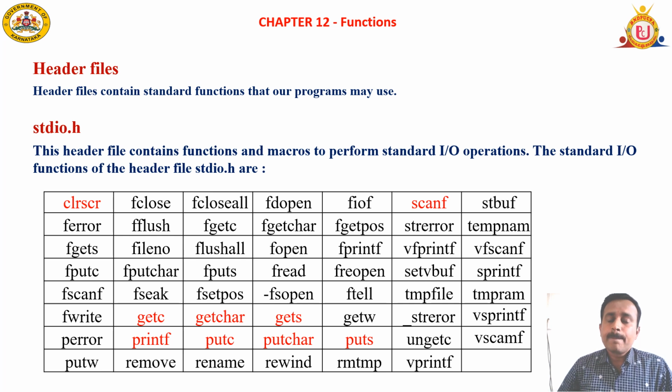We can make use of formatted input output statements like printf, scanf, file formatted input fscanf, file formatted output fprintf, get a character, that is the getc function, get a string, gets function, and suppose if I want to put a character on the screen, putc, an unformatted output statement, and getc, an unformatted input statement. Suppose if I want to print a string, I can make use of either printf or puts.